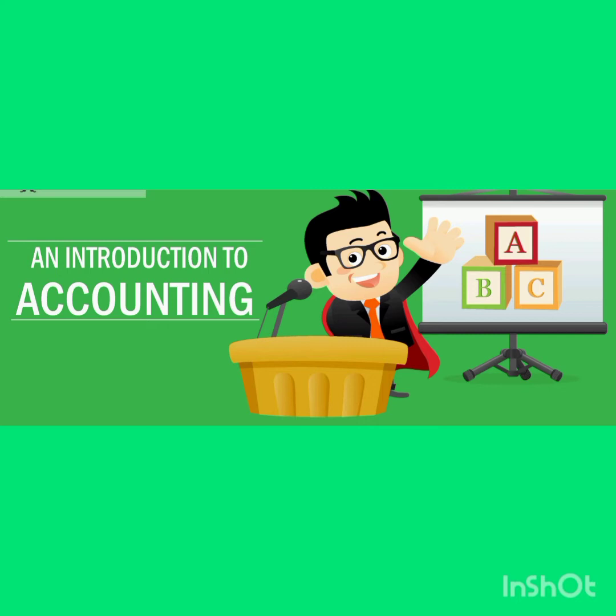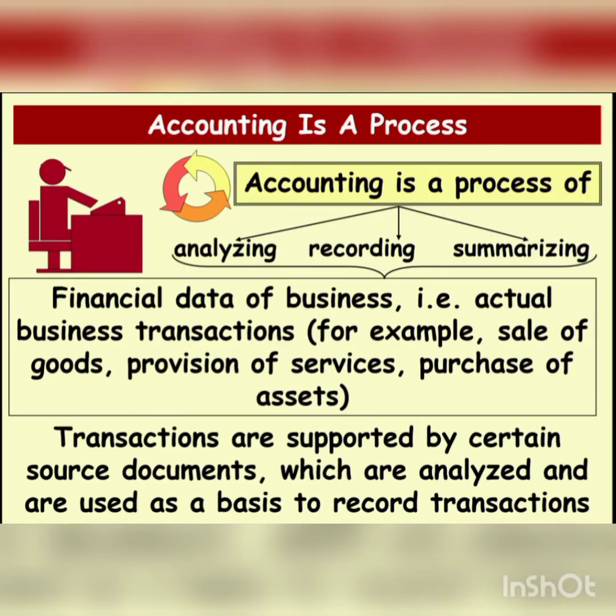First of all, accounting is a process of analyzing, recording, and summarizing all the transactions which are done through source documents. Source documents means evidence, supporting evidence for the business transaction.